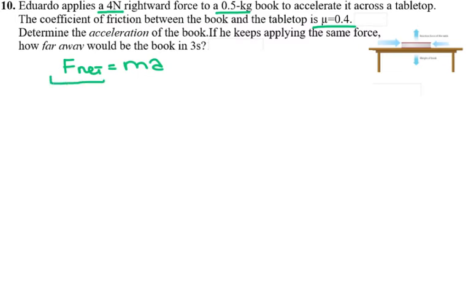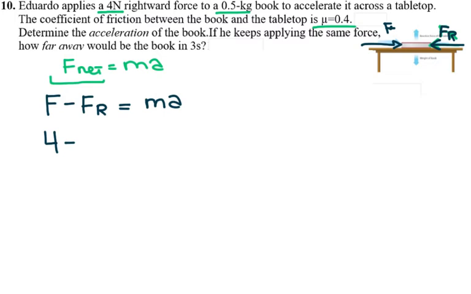One is the friction, and the other is the applied force. They are against each other. So applied force minus the friction force is equal to mass times acceleration. The applied force is 4, and the friction force has a formula as well: the friction force is equal to mu times the normal force.